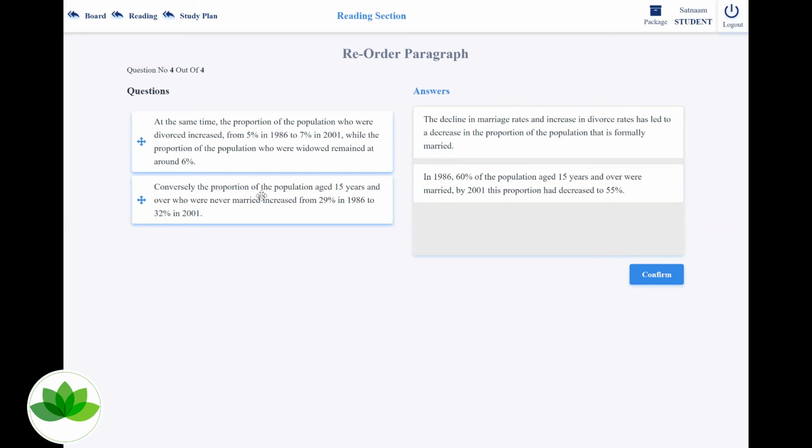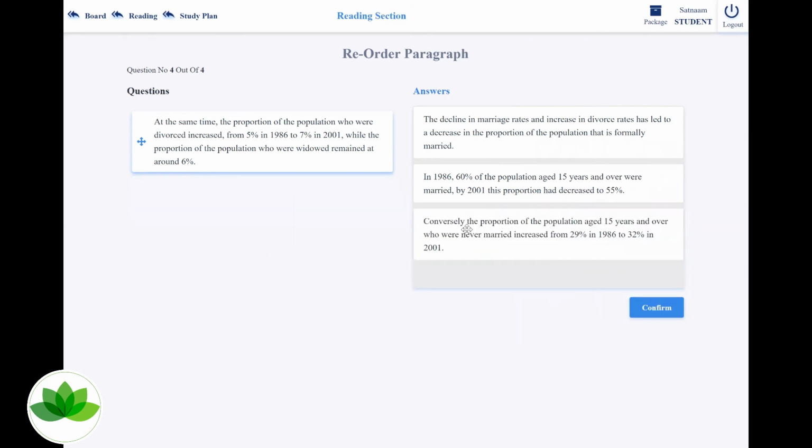Let's look at this. Conversely, the population aged 15 years and over who were never married increased from 29% in 1986 to 32%. Fair enough. I think it should be this one down here, because they're talking about people who aren't married increasing in numbers as well. At the same time, the divorce has increased a lot.